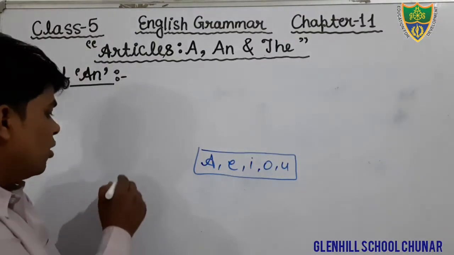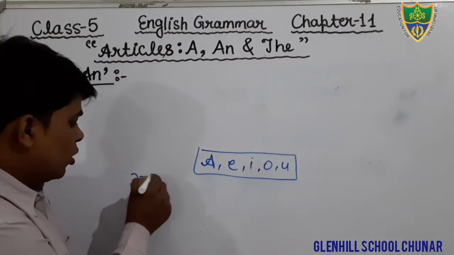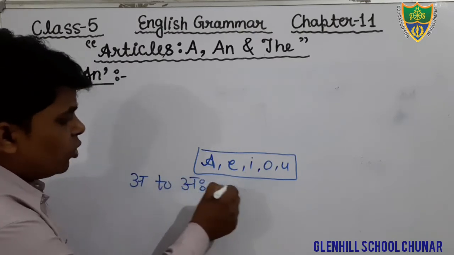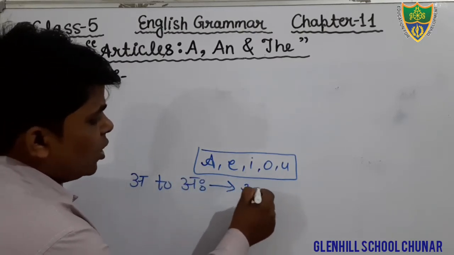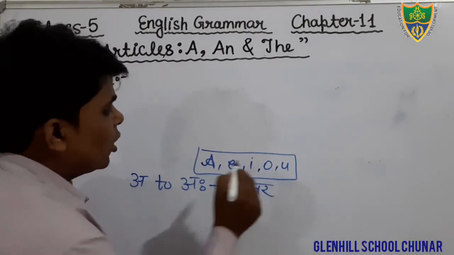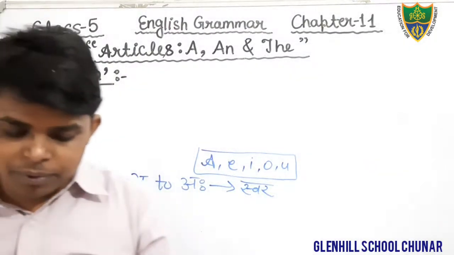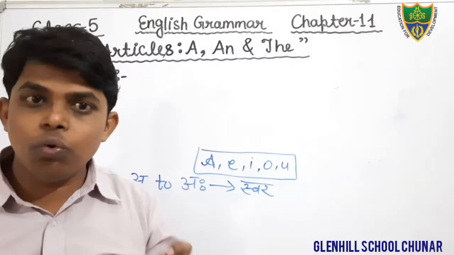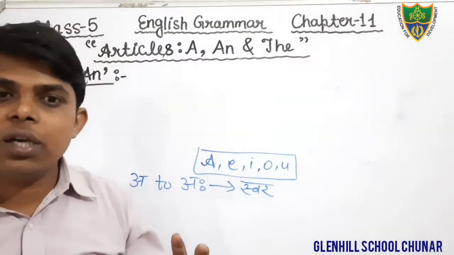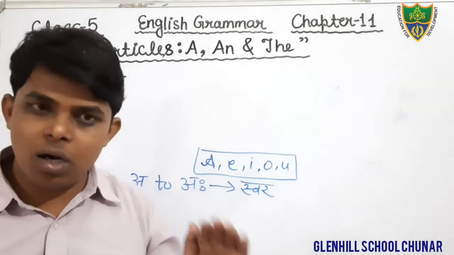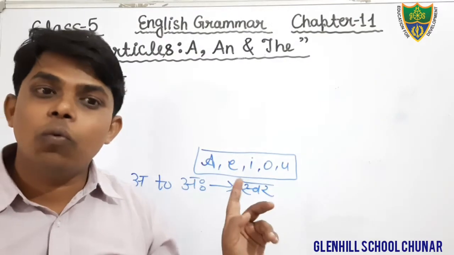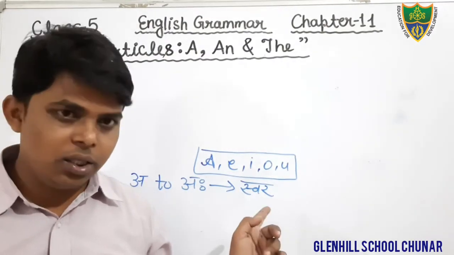But in Hindi, from अ to अः, what are they? They are vowels, or in Hindi, they are called swar. Okay, you all must know: अ, आ, इ, ई, उ, ऊ, ए, ऐ, ओ, औ, अं, अः. These letters are vowels in Hindi.